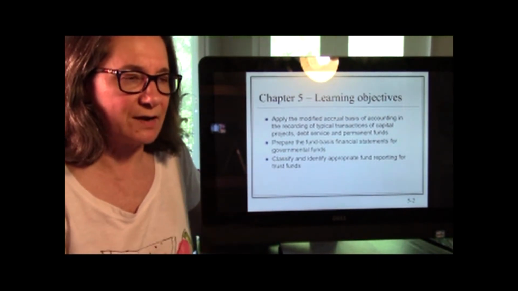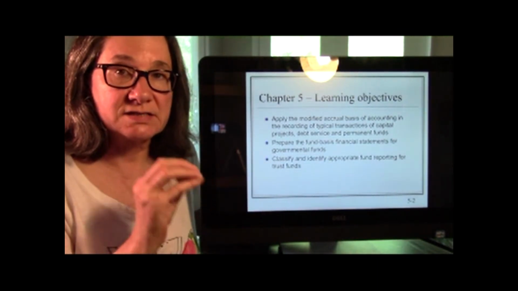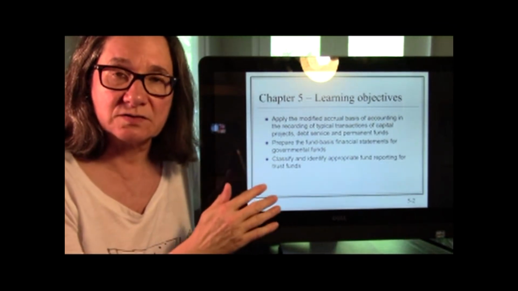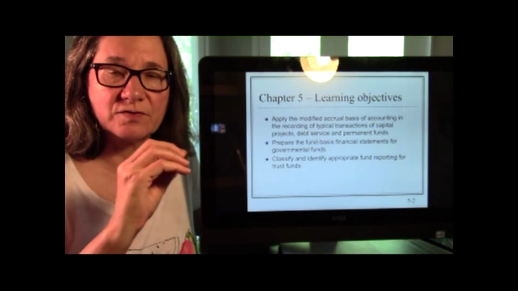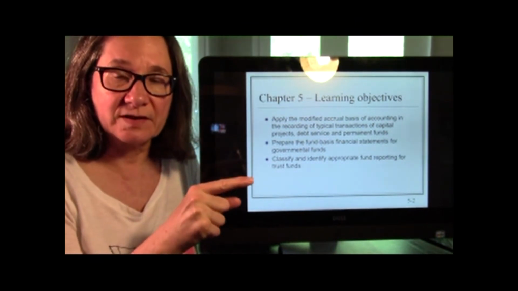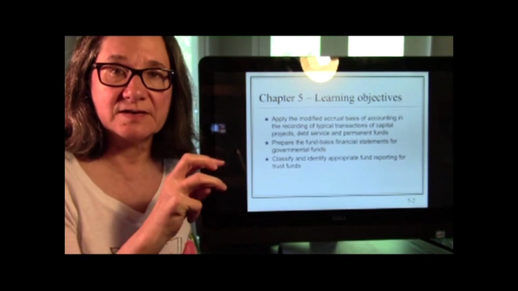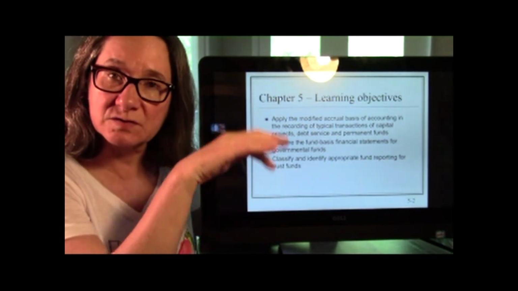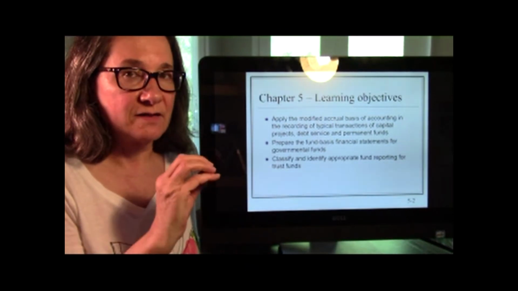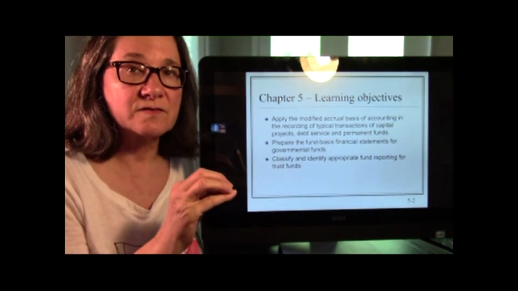All right, so today we're going to talk again still about modified accrual because these are governmental fund accounts, right? So we've got your three main categories of funds. You've got governmental funds, proprietary funds, and fiduciary funds, and within those categories, there's subcategories, right?